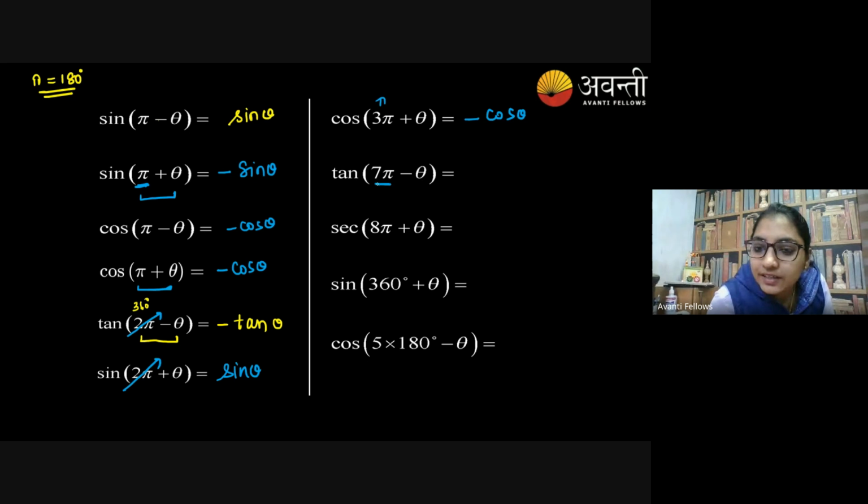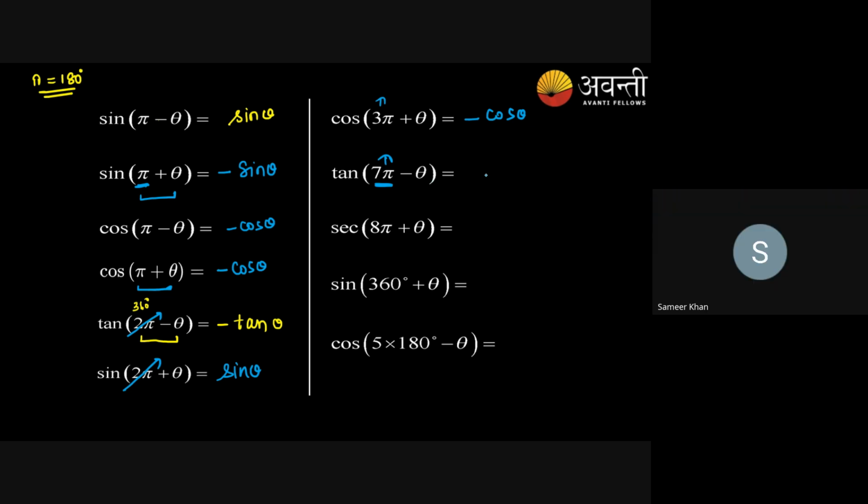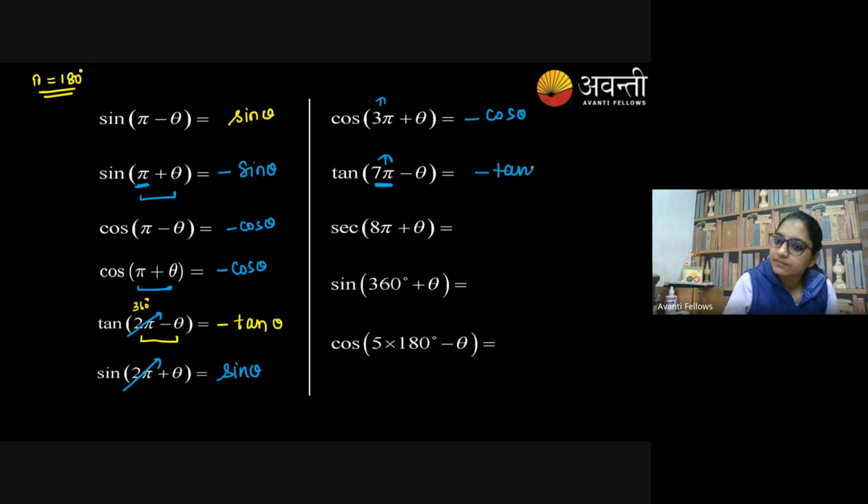Okay, so here it is 7 pi. How many do I need to ignore? A multiple of 2 pi, so only pi minus theta. So Samir, which quadrant am I talking about? Pi minus theta means? Second. Yes, so in the second quadrant tan is negative. Now it's very simple. 8 pi is a multiple of 2, so I can simply ignore it.